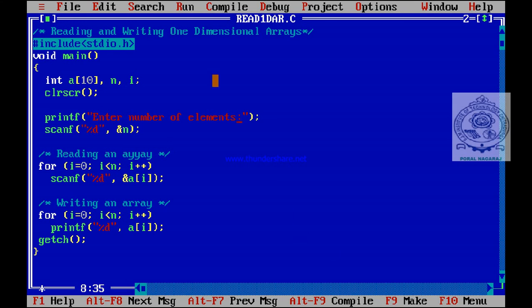See here, in printf I leave some space, one space or two spaces. See now what will be the output. Enter number of elements, I will give 5. Enter the element, so it is not displaying anything. We have given 5, next, what to do? Now the scanf statement is executed, but it is not displaying anything, so what to do?